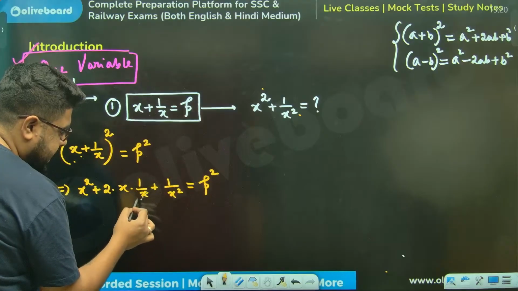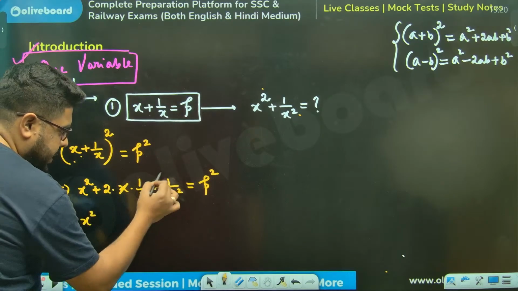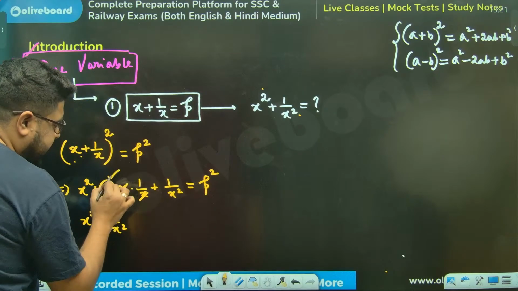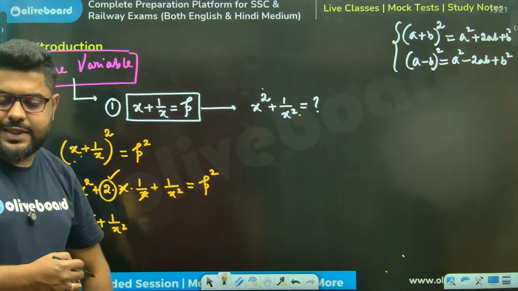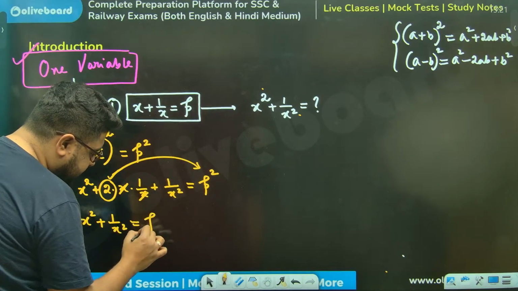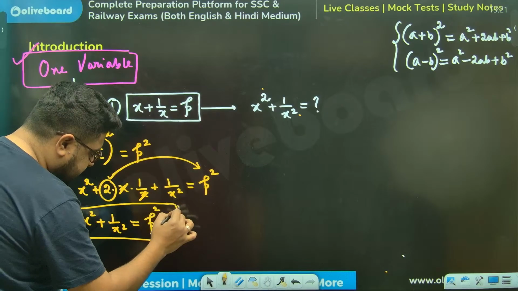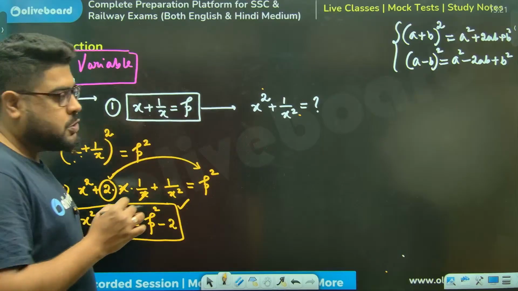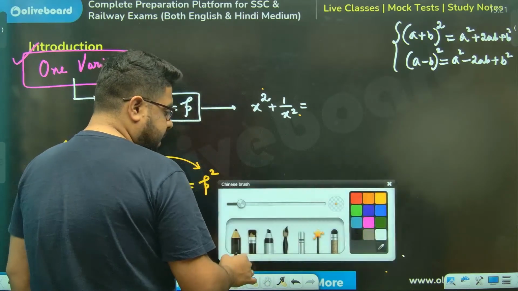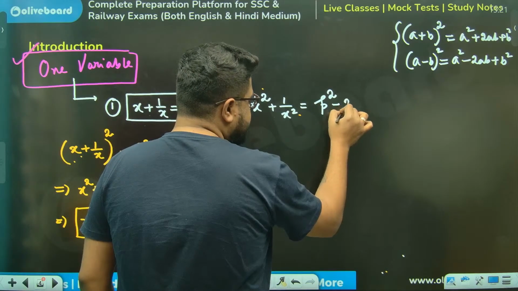Now interesting, x and 1 by x cancel. So we have x square plus 1 by x square, and only 2 remaining because x and 1 by x got cancelled with each other. So this 2 will go to that side and I will get p square minus 2. And this is something that I will remember as my formula. So x square plus 1 by x square is going to be p square minus 2.